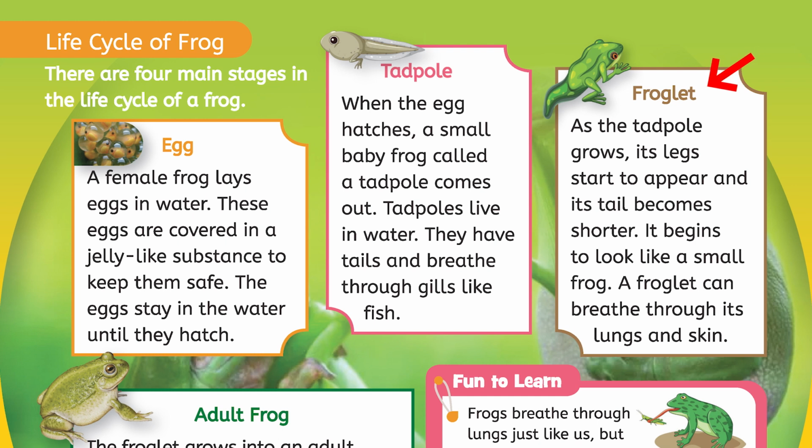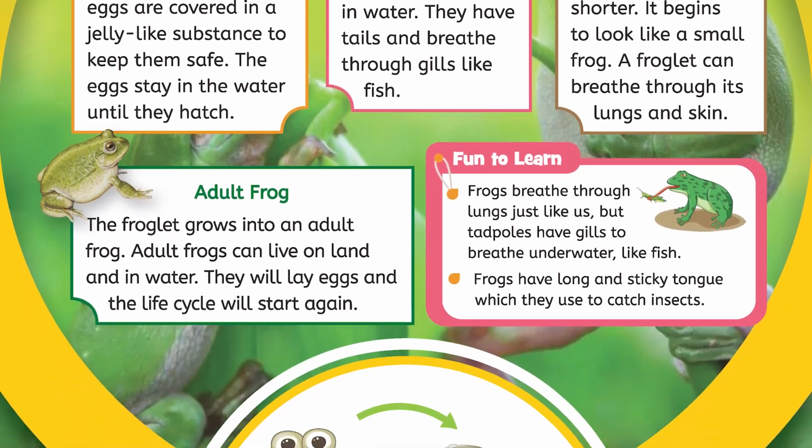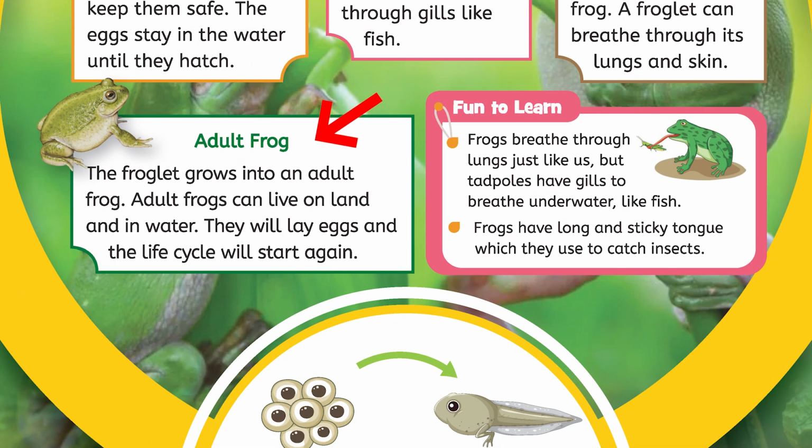A froglet can breathe through its lungs and skin. Stage number 4, adult frog. The froglet grows into an adult frog. Adult frogs can live on land and in water. They will lay eggs and the life cycle will start again.